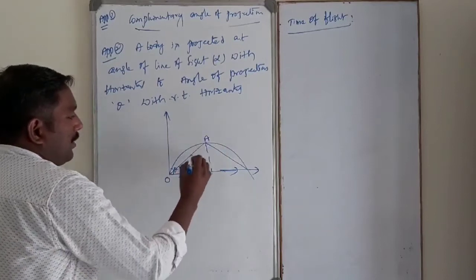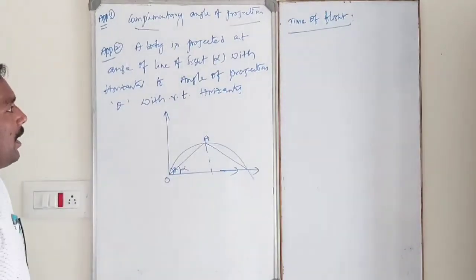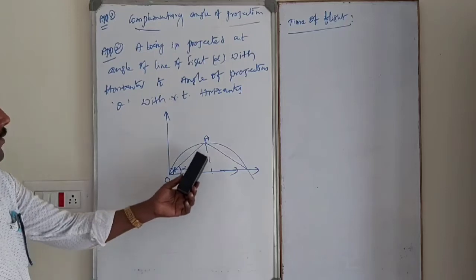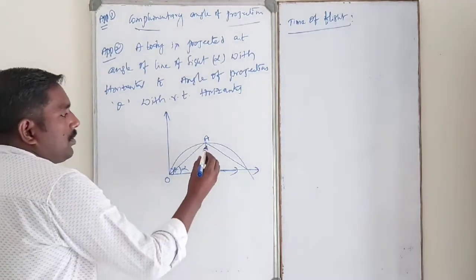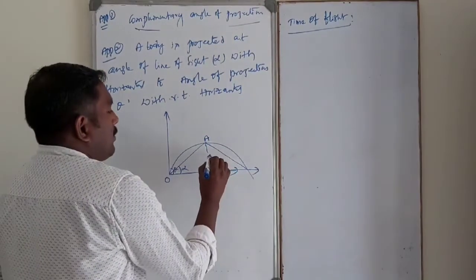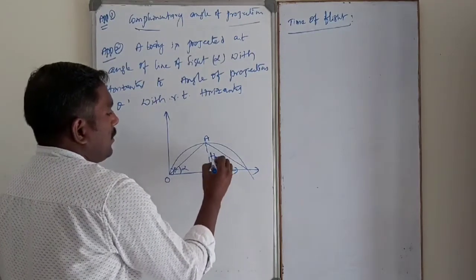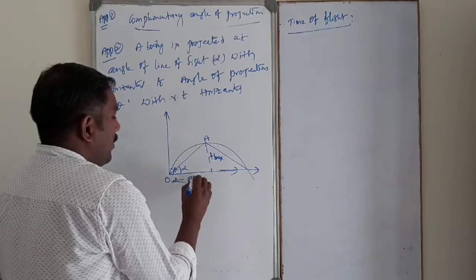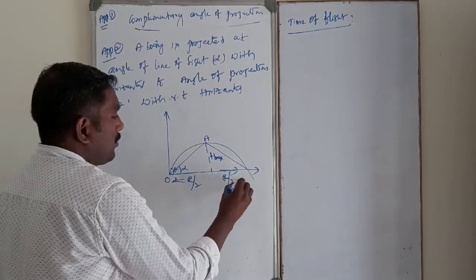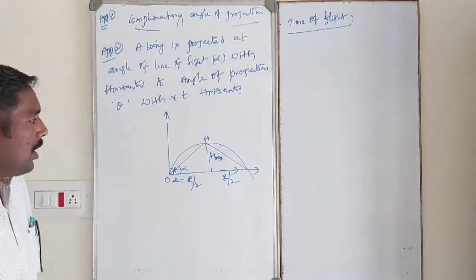This is the angle of line of sight, OA, alpha. This is the maximum height H, and this is R by 2. This is also R by 2. Total R.